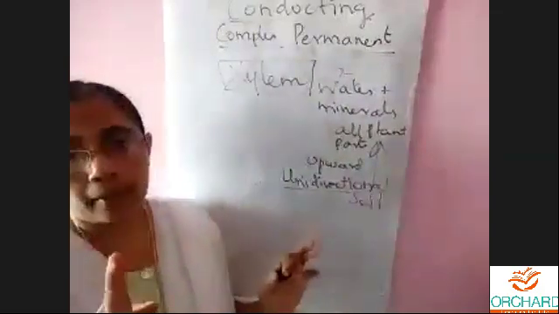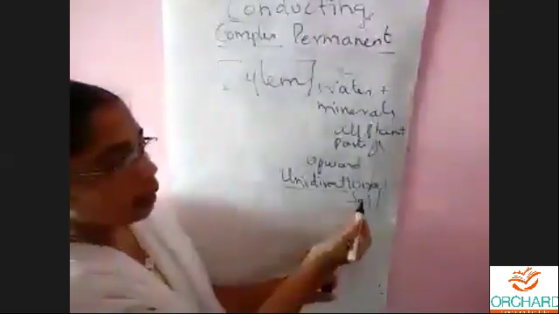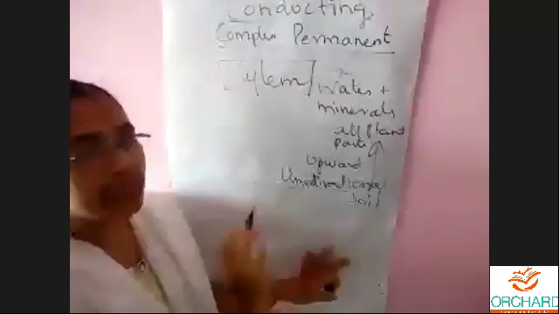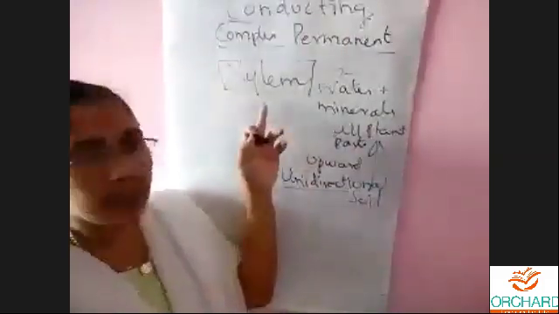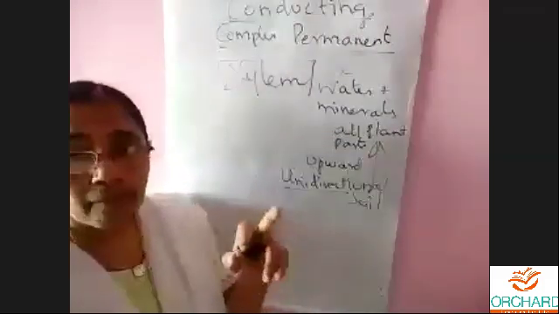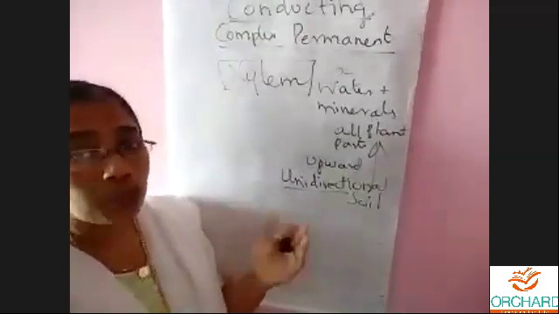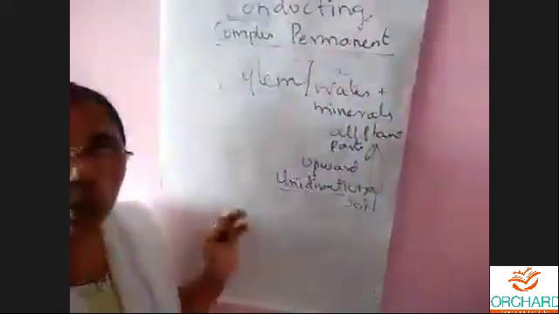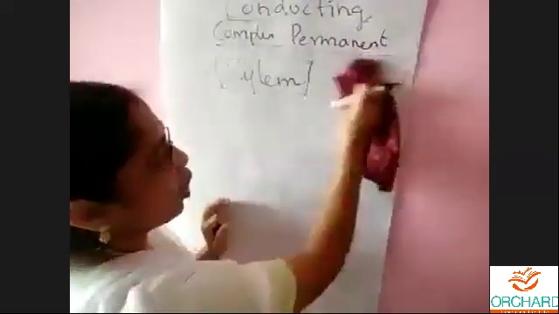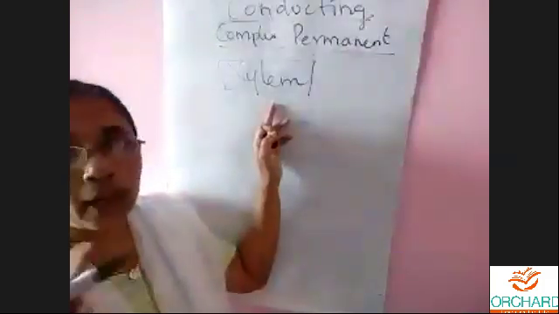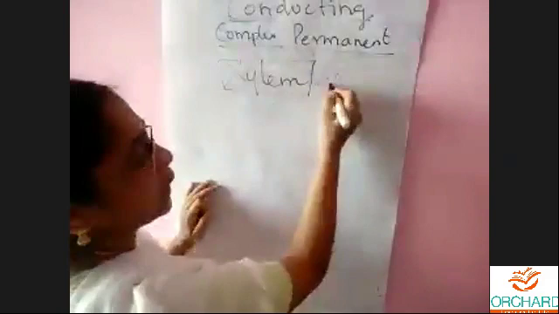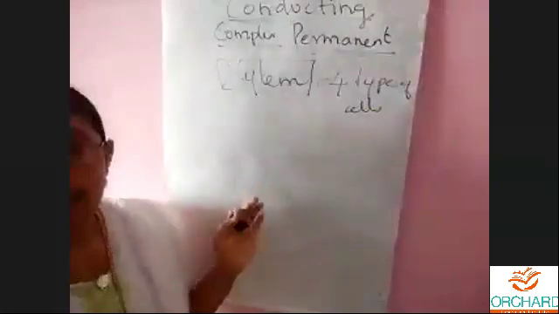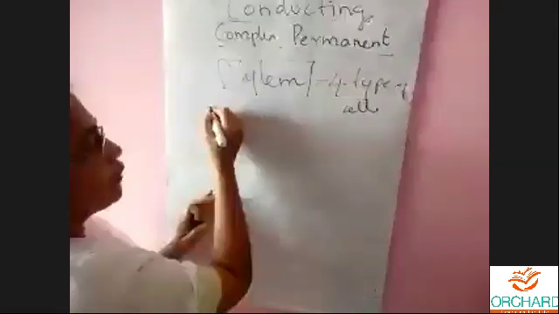Uni means only one. It can take water and minerals only in one direction, not in all directions. It is unidirectional. Xylem is not made up of one cell. We say tissue, no, so it has many cells. Moreover, it is a complex tissue, so we expect more than one type of cell. It consists of 4 types of cells. So what are the 4 different types of cells?